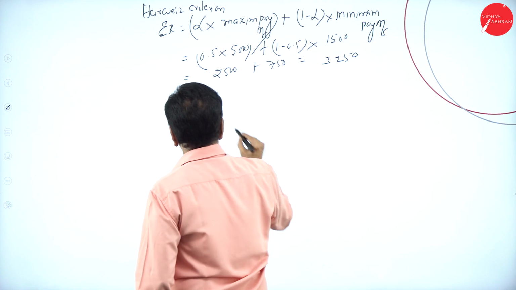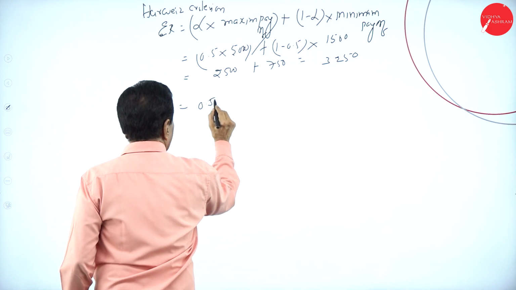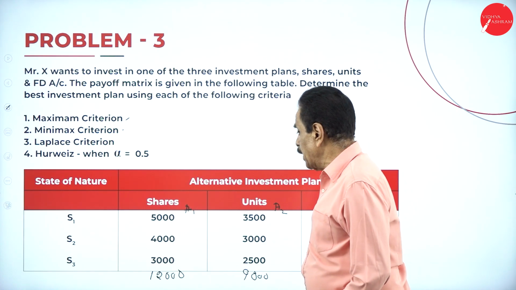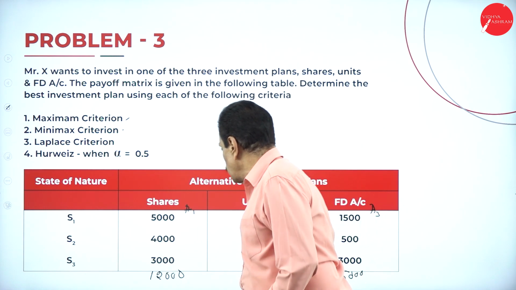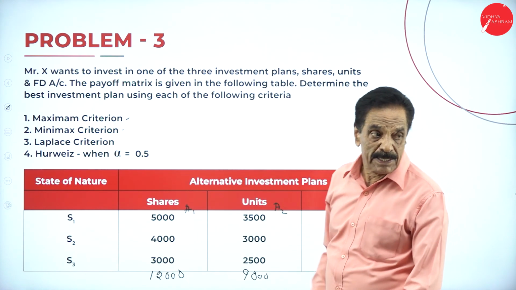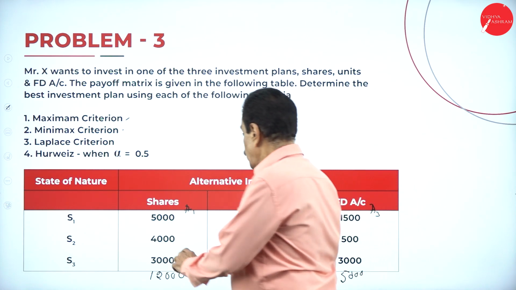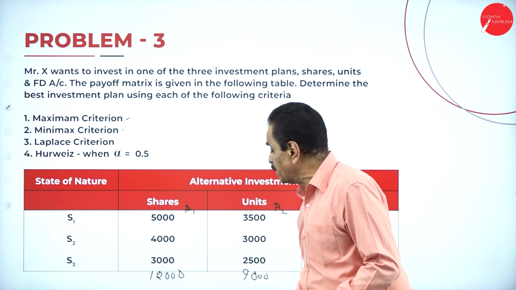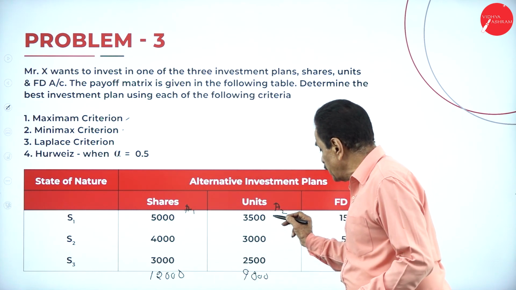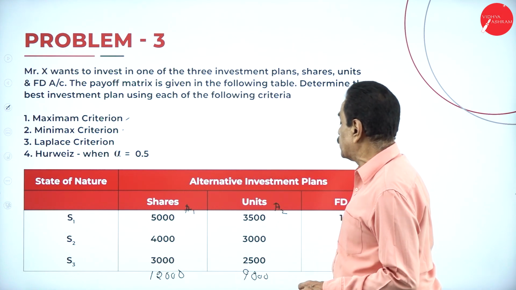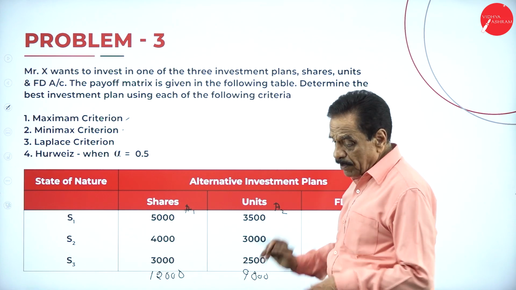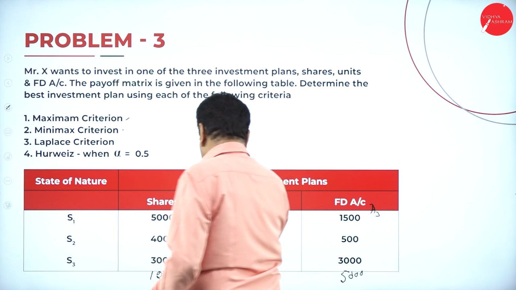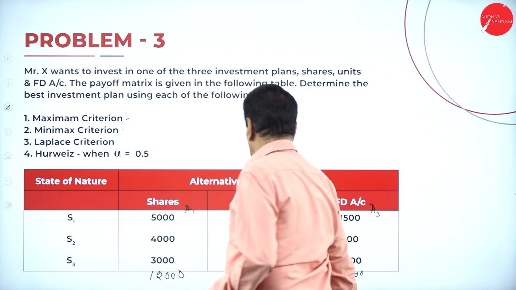same, alpha 0.5 into maximum payoff. Here we can say the maximum payoff and minimum payoff, this is shares A1, A2, A3. Here the share value maximum is 5,000, minimum is 3,000, units 3,500. We can take it column wise, the maximum payoff here with the minimum payoff here. What I did now, column wise maximum I'm going to take here.